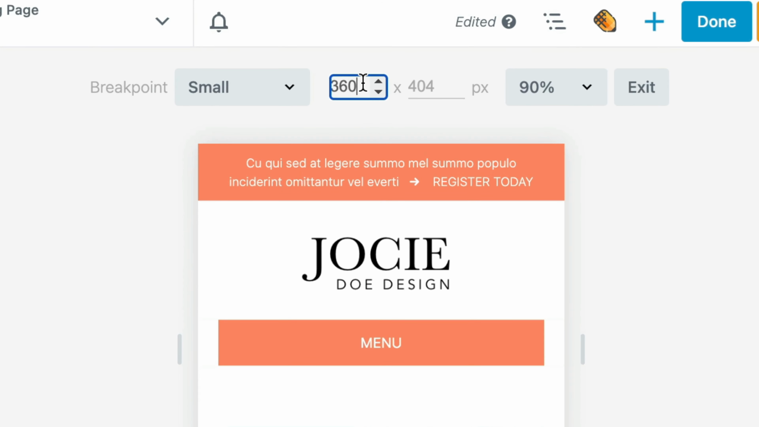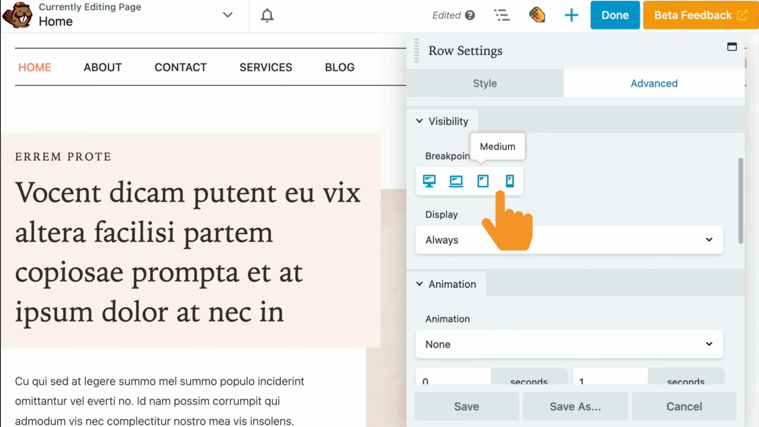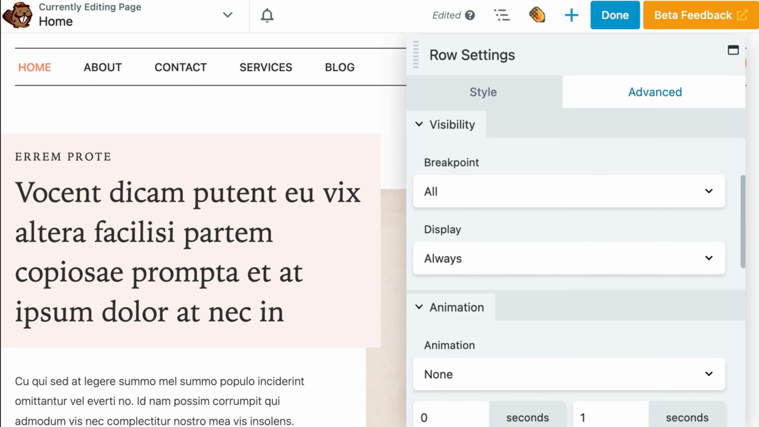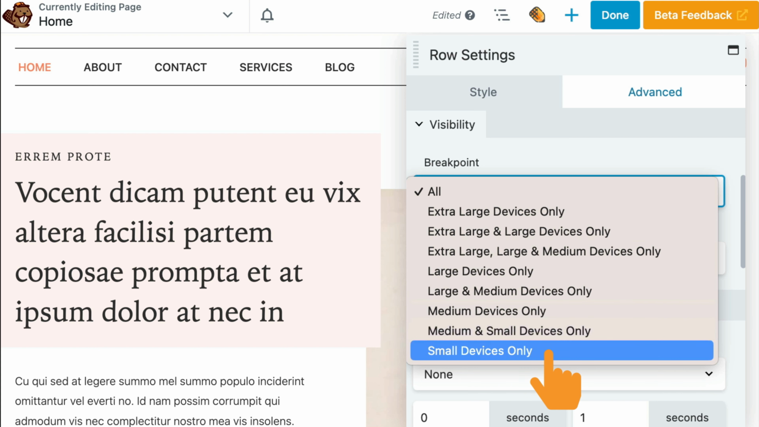Next, we have updated the breakpoint visibility with icons. This feature allows you to control the visibility of rows, columns, or modules on different device views. These breakpoint settings are found under Visibility in the Advanced tab. You can choose to hide or show these elements on specific breakpoints, giving you complete control over how your website appears on different devices. In previous versions of the Page Builder, you'll see options in a drop-down like this.